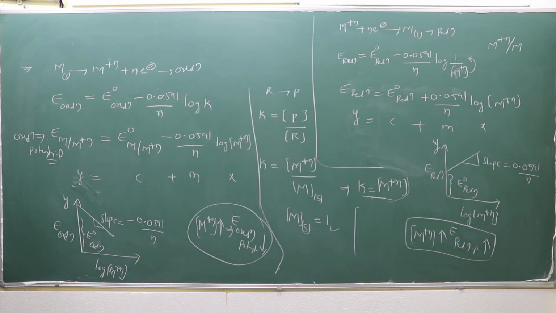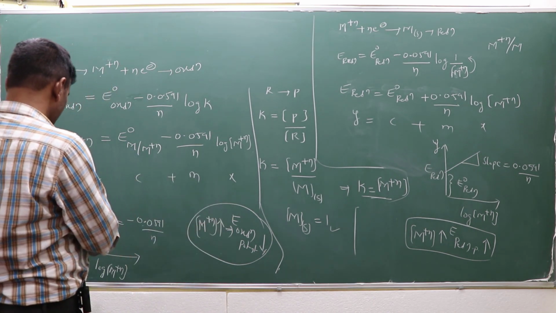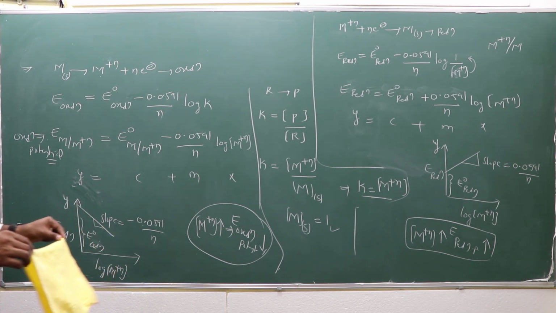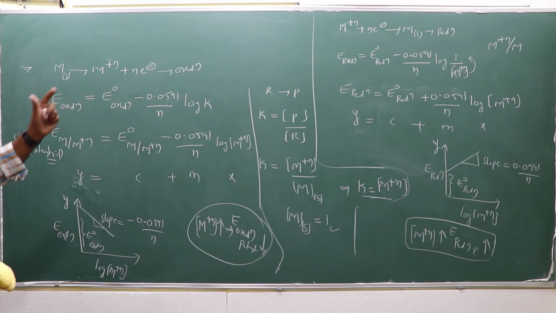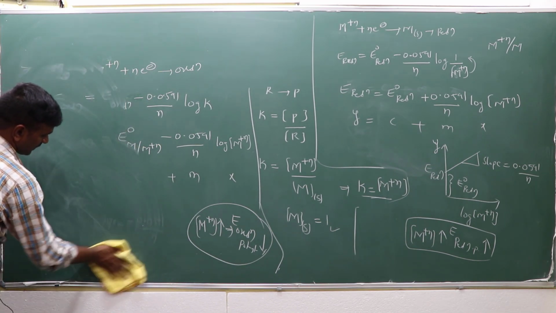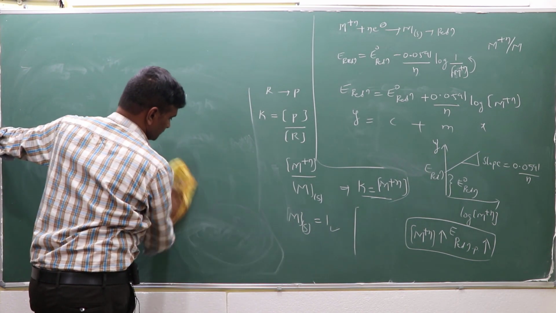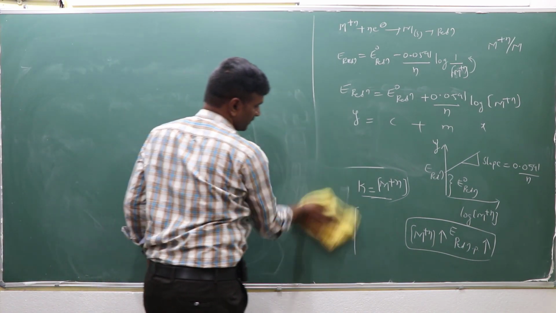Right? If problems are given from the Nernst equation point of view, you have to substitute into them. Later we can see the problems. In the next class we can see the problems. So that's why these principles are very important. Based on this, there is definitely a question in the examination. We use these reactions and the Nernst equation throughout physical chemistry, the entire electrochemistry, in the cells point of view.